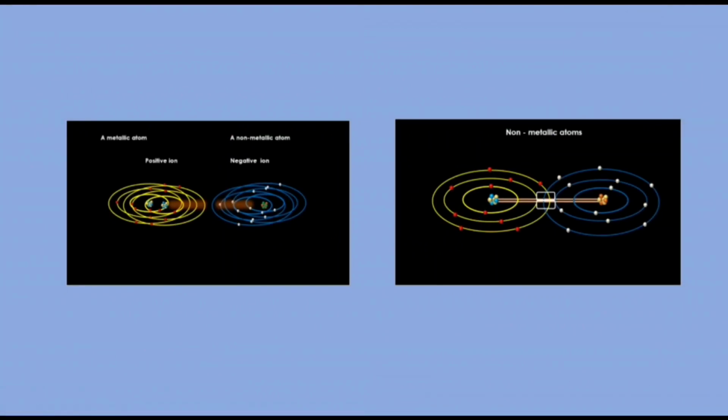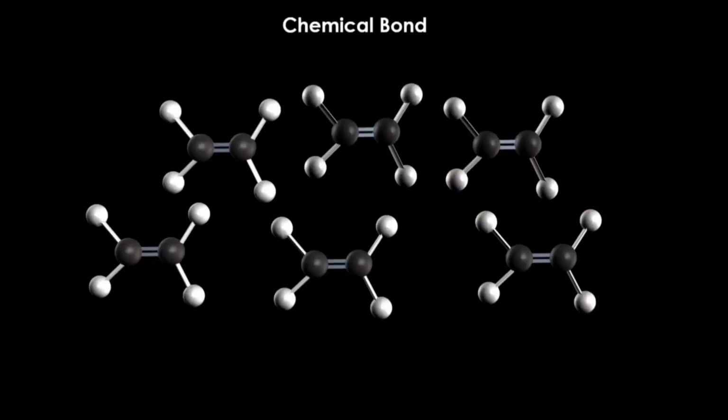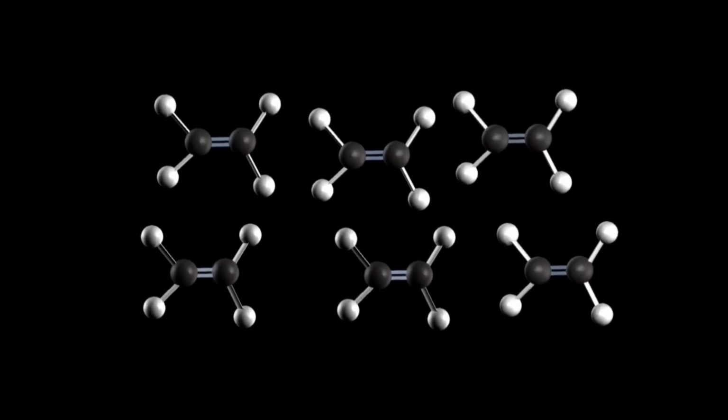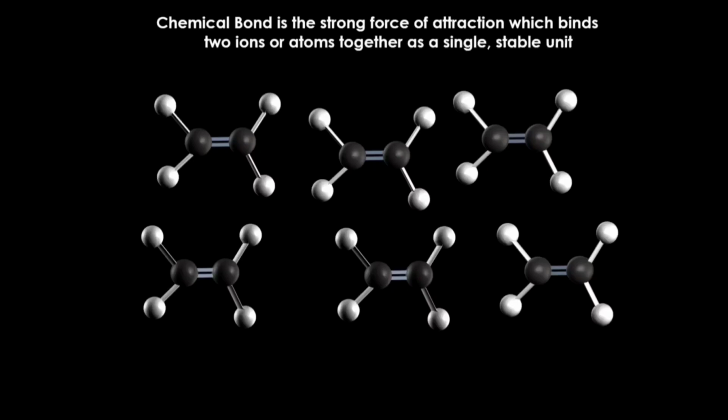But whatever be the process to form a bond between two atoms, it may be the complete transfer of electrons or the sharing of electrons. As the chemical species electron is involved in this process, this is a chemical bond. Chemical bond is the strong force of attraction which binds two ions or two atoms together as a single stable unit.